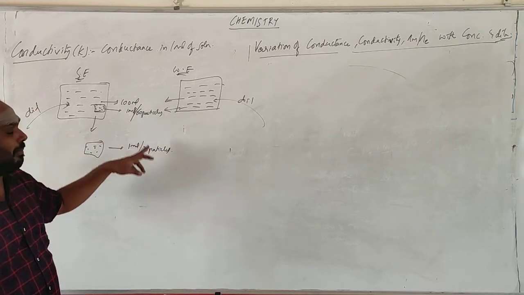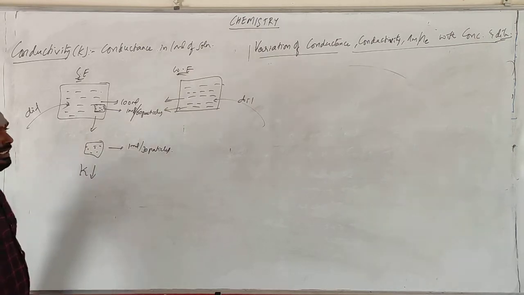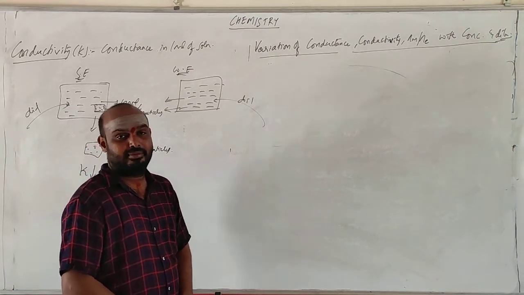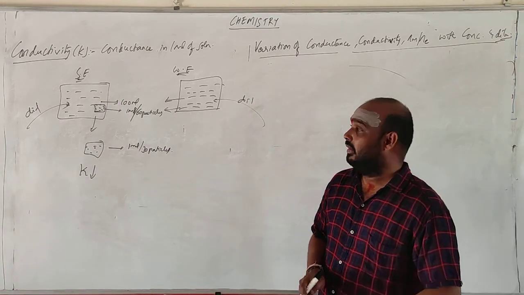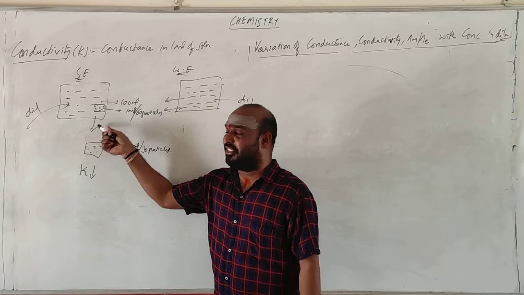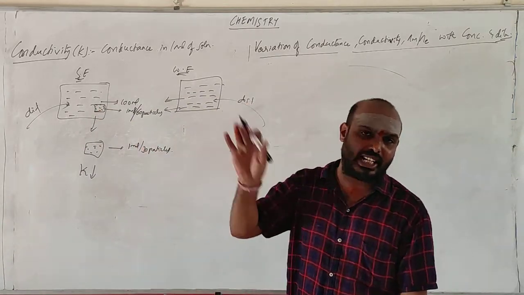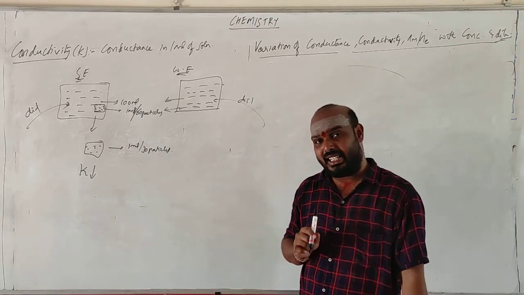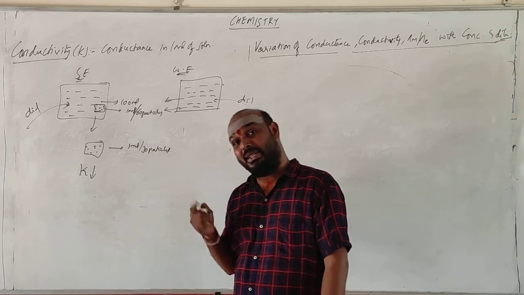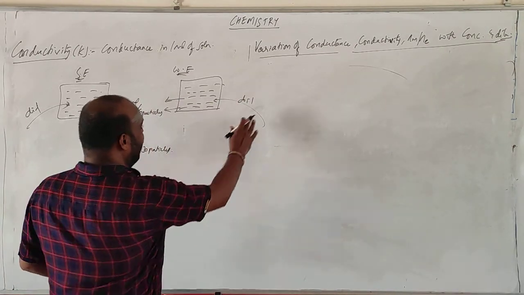In 1 ml of liquid, the number of particles has decreased, so K value will decrease. For strong electrolyte, if you are adding water, it gets completely dissociated. If you still add water, the number of particles per ml will be decreased. Conductivity will be decreased. Conductance will be increased. Right? So this is what we will be having. And next going for